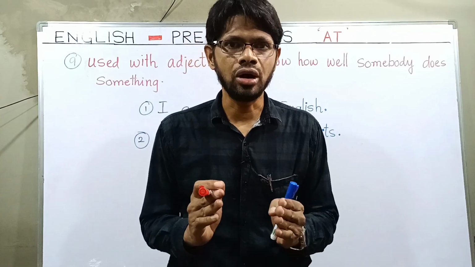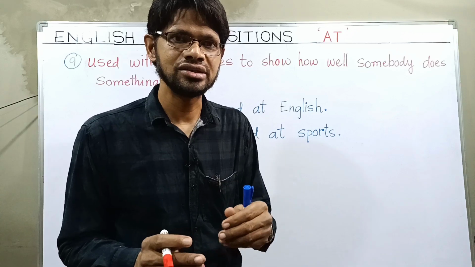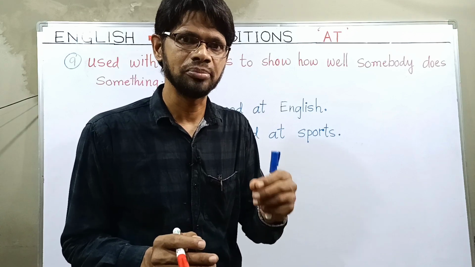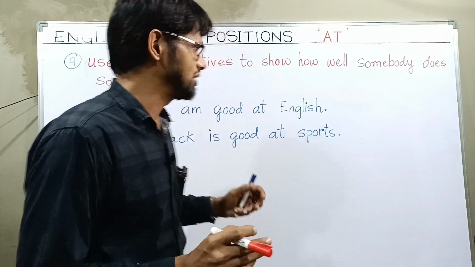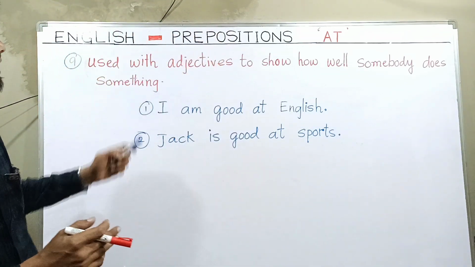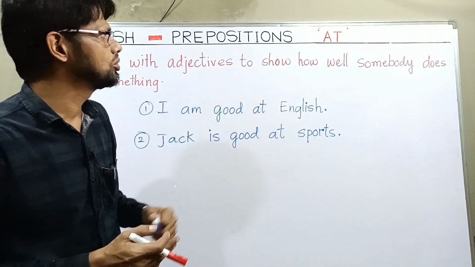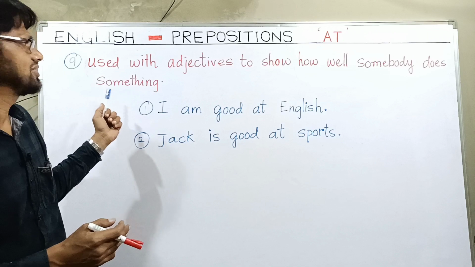Now we move on to the next use of preposition at. Let us learn one more use of preposition at. Let us see here. It is used with adjectives. At is used with adjectives to show how well somebody does something.